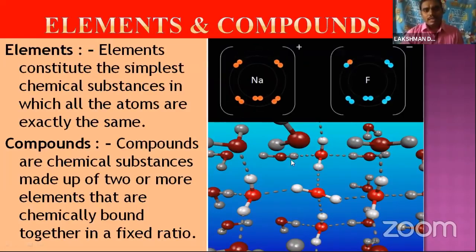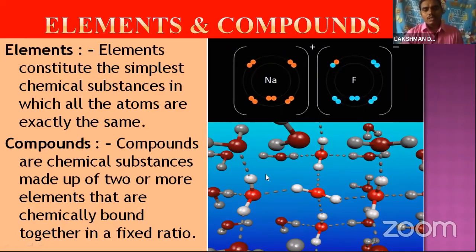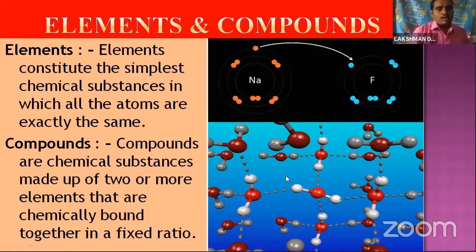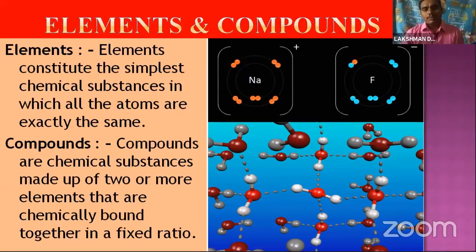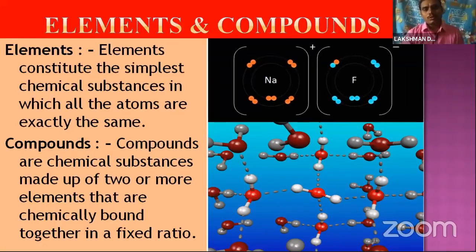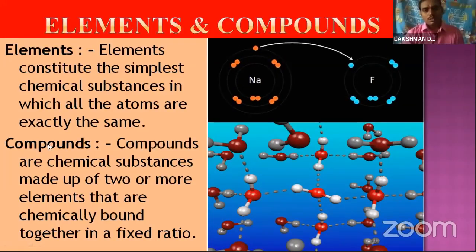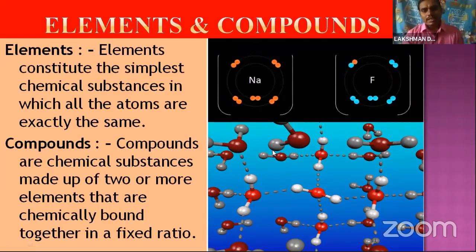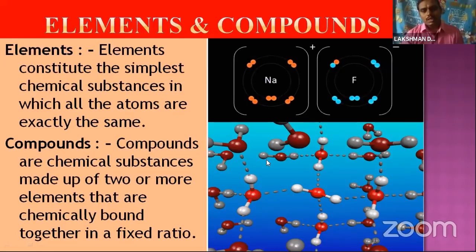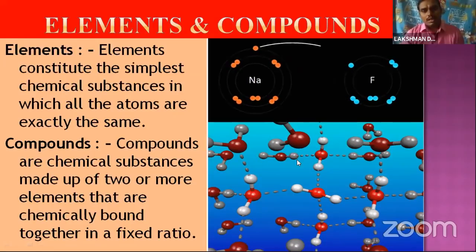Next, here we can observe the water molecule. In this water molecule, we already know that a hydrogen bond is present. Here the red color is oxygen, and the remaining two are hydrogen atoms.